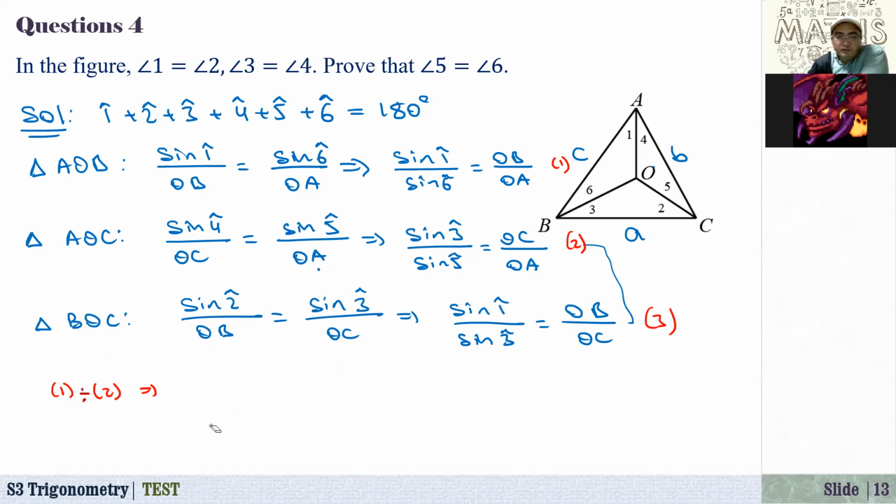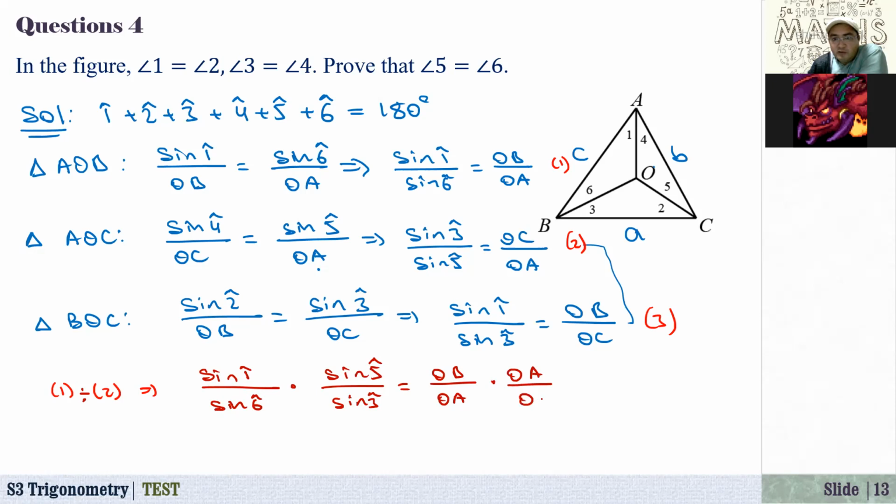If you divide, here we will have sine of angle 1 over sine of angle 6, multiplied, because if you divide by this, we change the fraction upside down, by sine of 5 over sine of 3. That's equal to OB over OA times OA over OC, and OA cancel each other. That's equal to OB over OC.